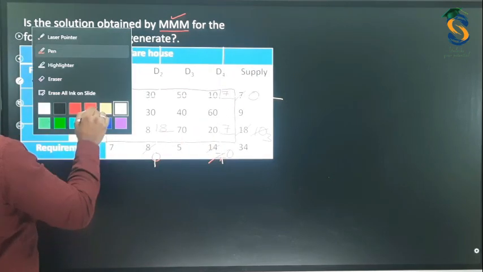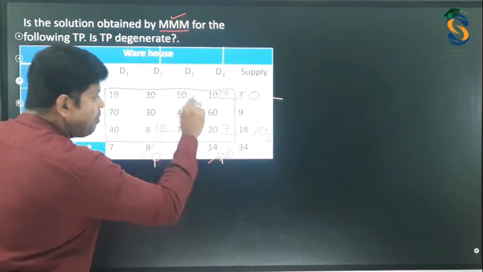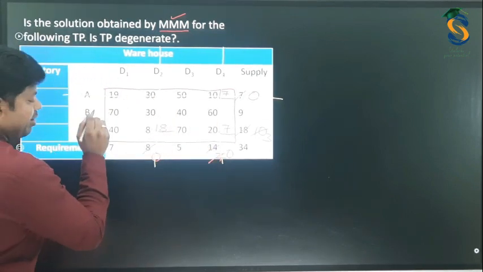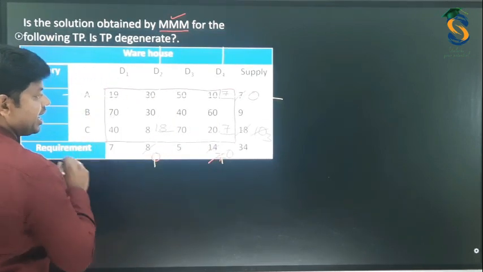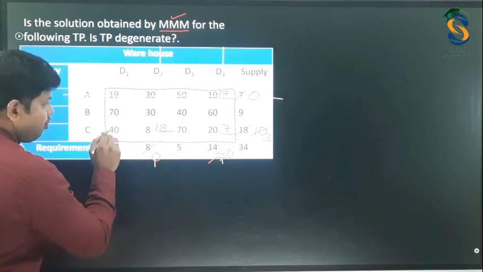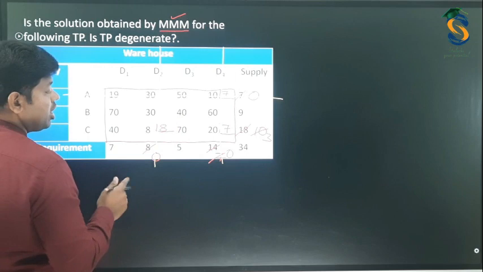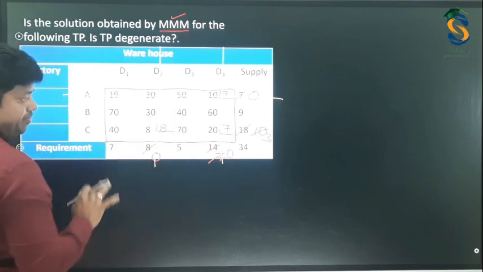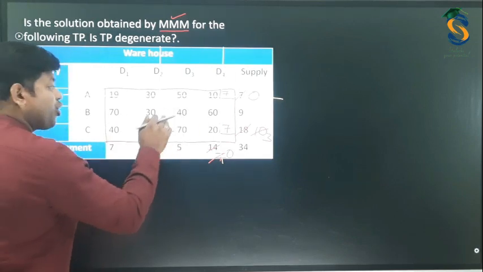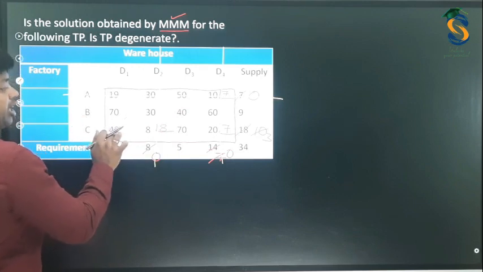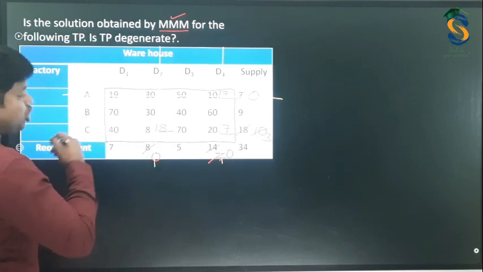Then we have to check the minimum value among the remaining. The remaining cells are 70, 40, 40 again, and 70. Now the minimum is 40. You have 2 here. Either you can allocate here or you can allocate for this cell. The choice is yours.